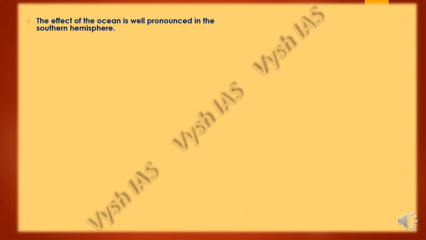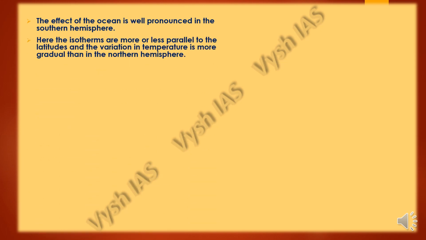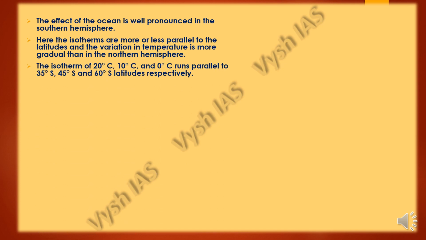So then we have the continuation of that only. The effect of the ocean is well pronounced in the southern hemisphere. So what will happen is, here the isotherms will be more or less parallel to the latitudes, and the variation in the temperature will be more gradual. It will not be how it was in the northern hemisphere. It will be gradual over here, very less.